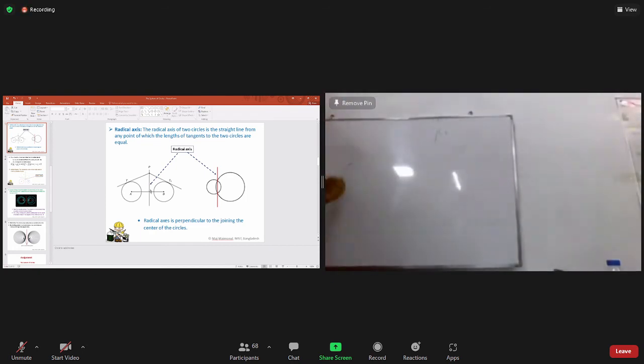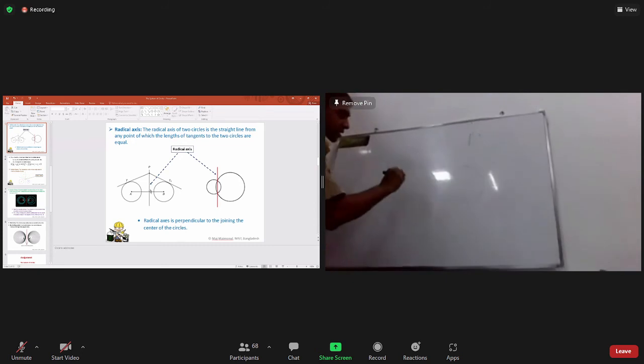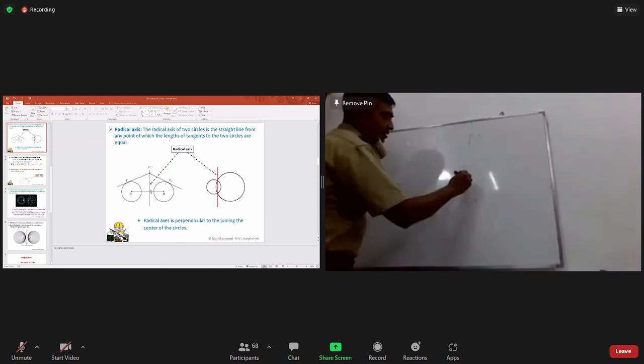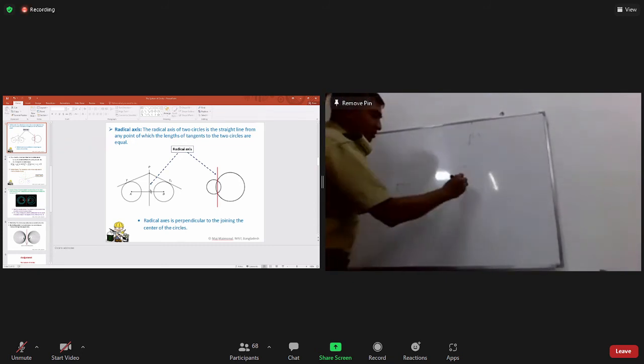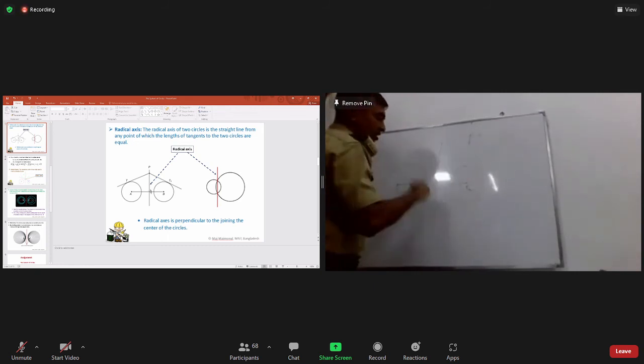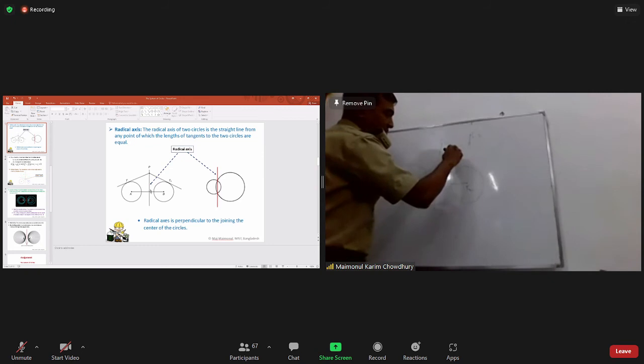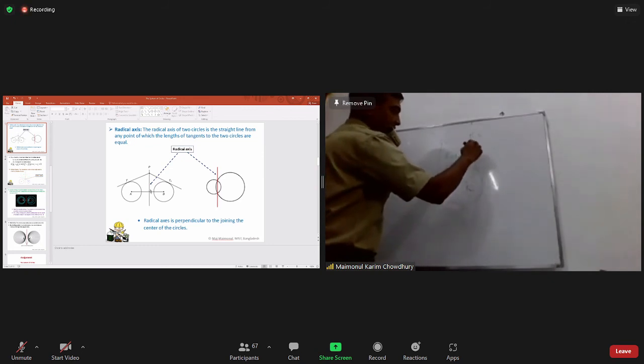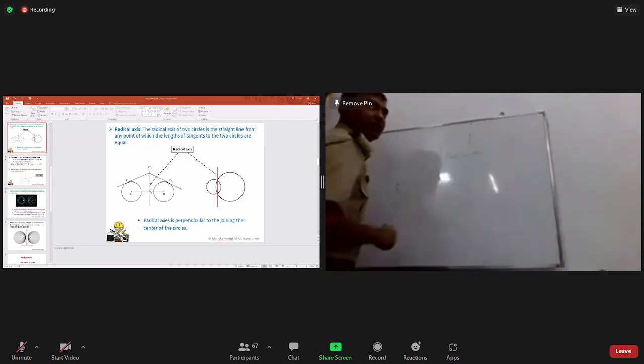Suppose you have two circles, R1, R2, whatever you write, C1, C2. So this is our radial axis.